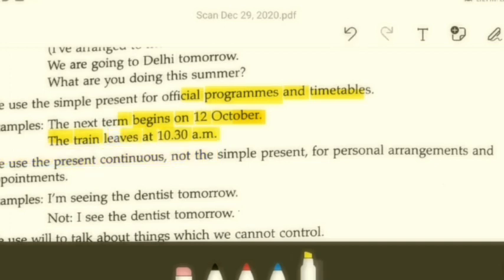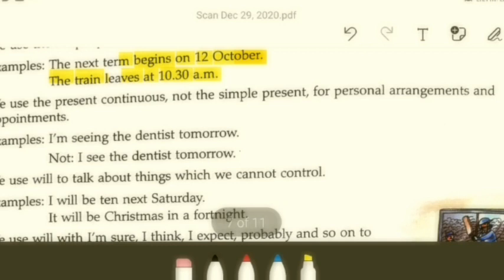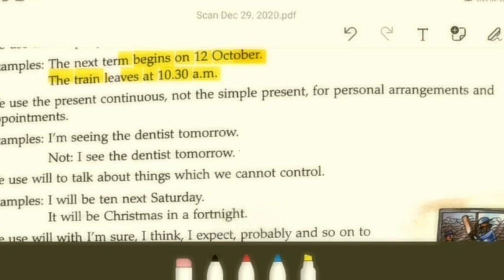We use the present continuous, not the simple present, for personal arrangements and appointments. Appointments, you know, when you are trying to get a time to meet with someone, arranging a meeting with an important person. Clear?